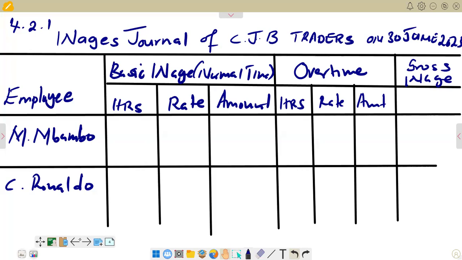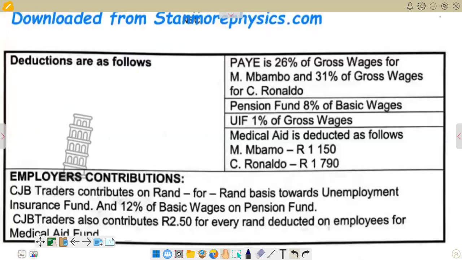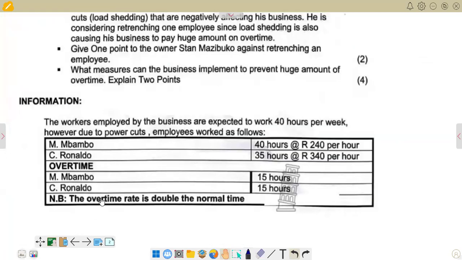If you go back, you will see that the information we have in the question is 40 hours for Mbambo, and for C. Ronaldo we have 35 hours. Remember, the workers employed by the business are expected to work 40 hours per week, so 40 hours is the maximum for normal time. Mbambo exhausted all the normal time hours, which is 40 hours, and C. Ronaldo worked 35 hours. So we can start with normal time.